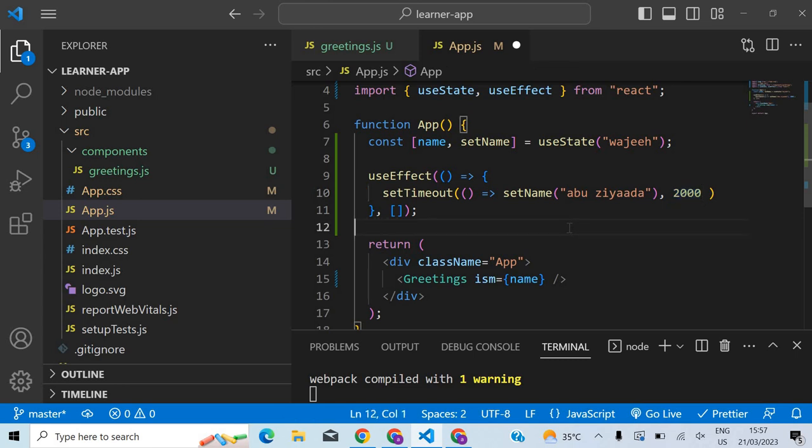So this App component, if you see, initially has a variable called name. The initial value is Vaji, and that Vaji value will be passed on. But it's kind of weird, I'm using my name here, right? So I should change that. I should keep Abdullah from now.